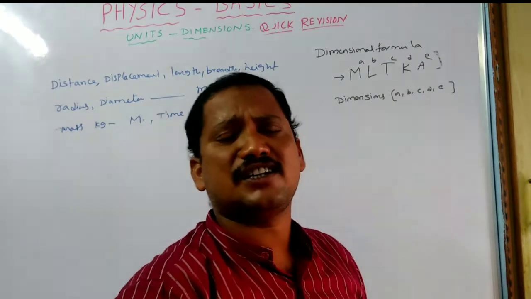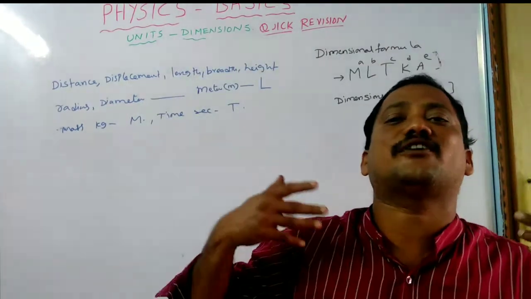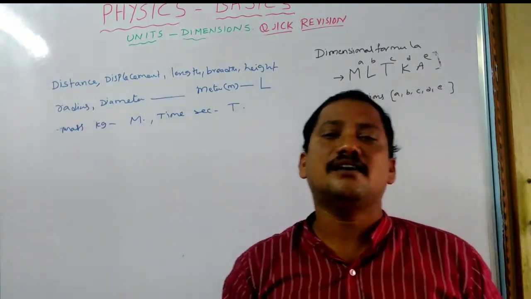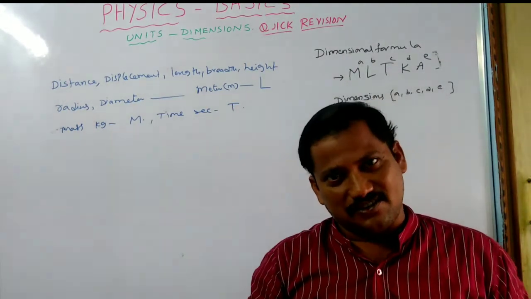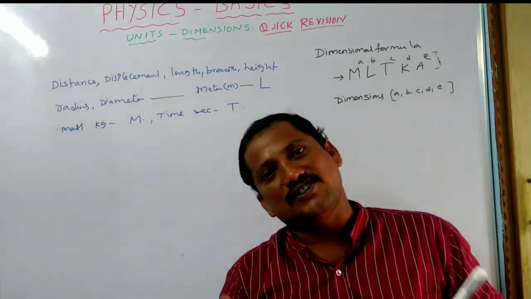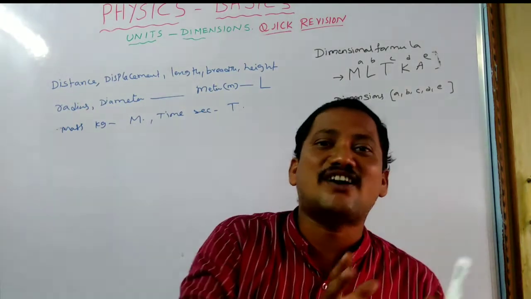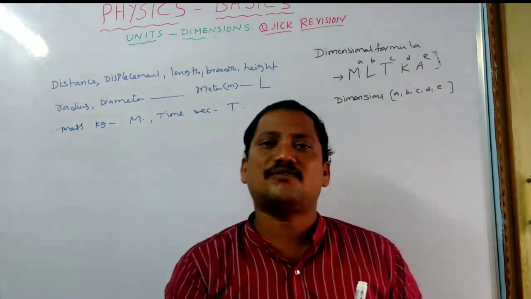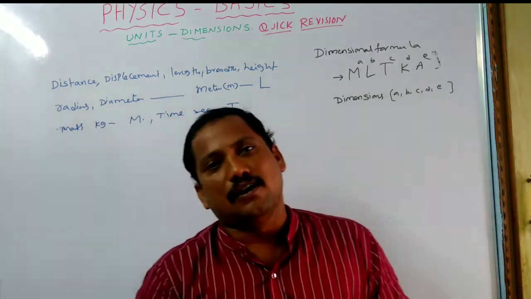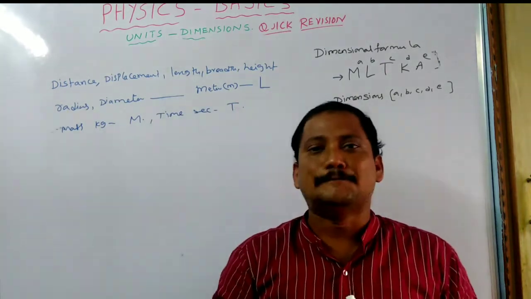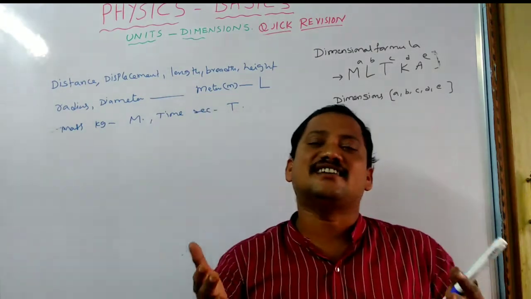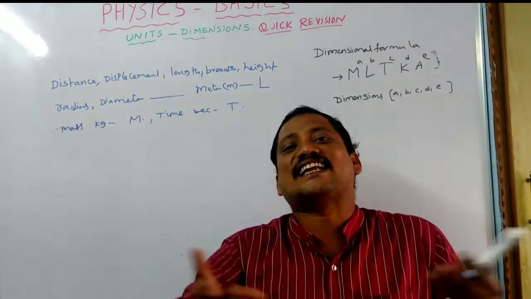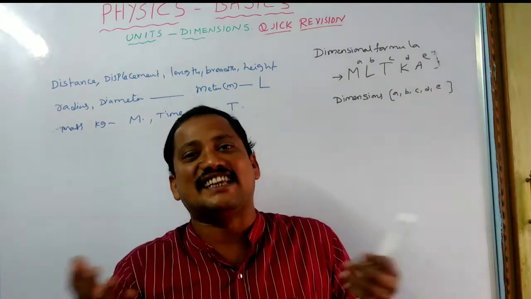Fundamental quantities are those which are not derived from any other physical quantities. So what are derived physical quantities? Derived physical quantities are those which are derived from the fundamental quantities. The best example: say your name is Adiba. Adiba is a name which we can call a derived thing.